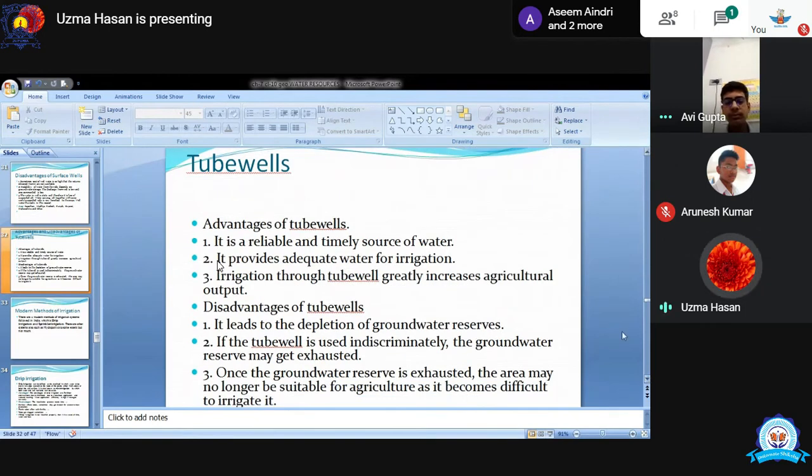Disadvantages: it also leads to depletion of underground reserves. The groundwater level is going down very fast because people are using lots of tube wells. If the tube well is used indiscriminately, the underground water may get exhausted. If people continuously use tube wells in large numbers, groundwater will get low. And once the groundwater reserve is exhausted, the area may no longer be suitable for agriculture.